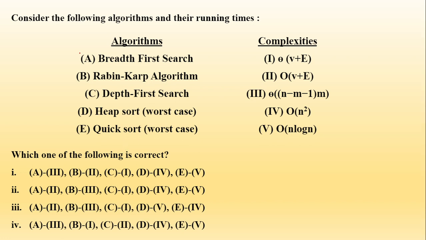Now we know that breadth first search and depth first search are related to graphs. These two algorithms are related to graphs, so we know that they will have vertices and edges in their time complexities. So we have two entries taking V and E, that is vertices and edges. Now one is having theta, that is your average case, and one is having big O. Heap sort and quick sort are basically your sorting algorithms, and in both cases they have taken the worst case. So first, the important thing is about quick sort.